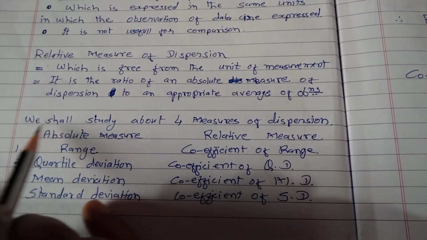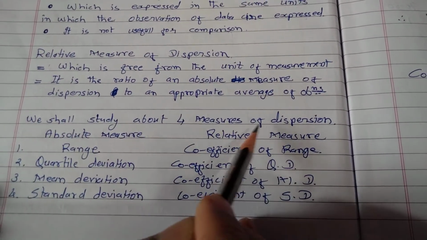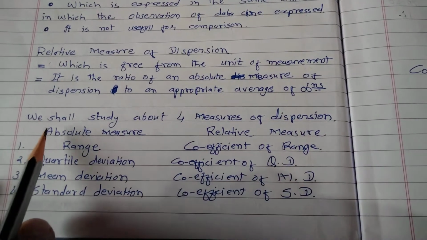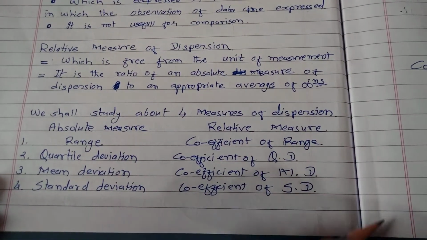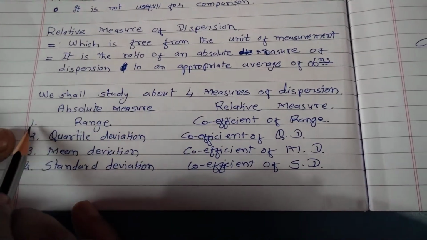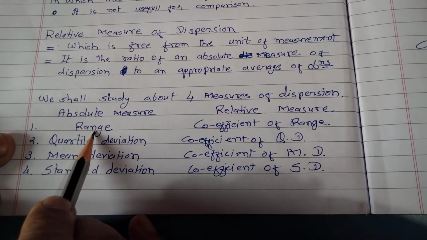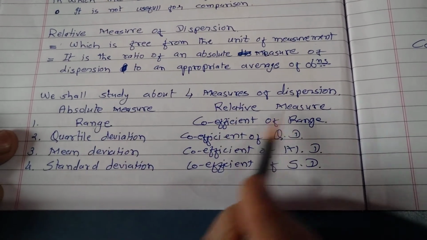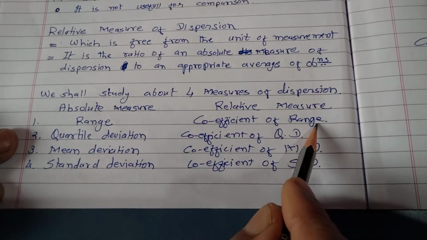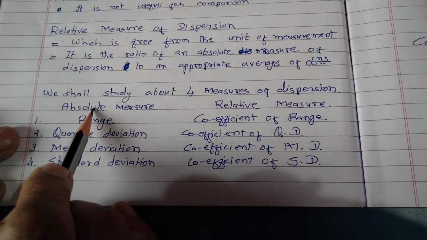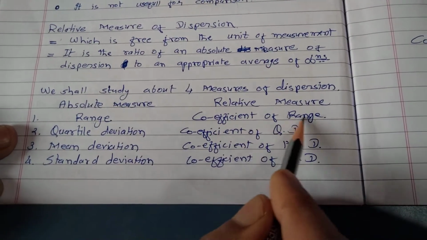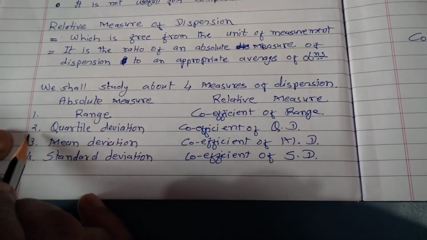Now, we shall study four measures of dispersion, both types, absolute as well as relative measure. First measure of dispersion is range and its relative measure is coefficient of range. Range is an absolute measure while coefficient of range is a relative measure.